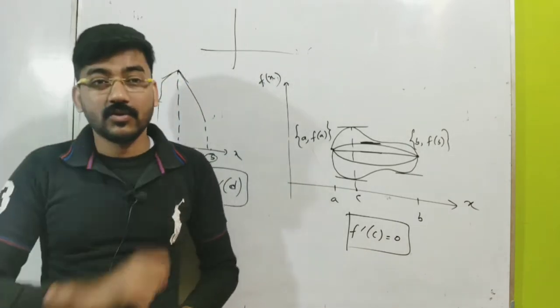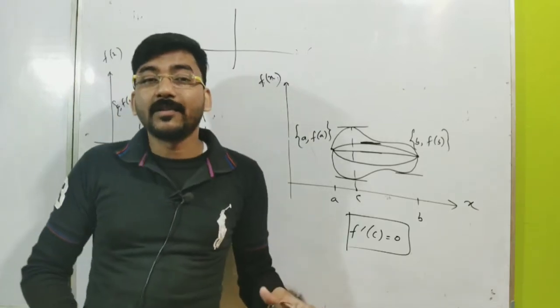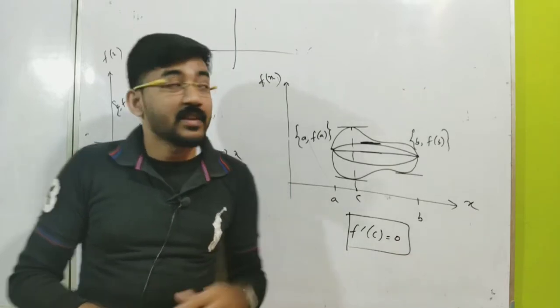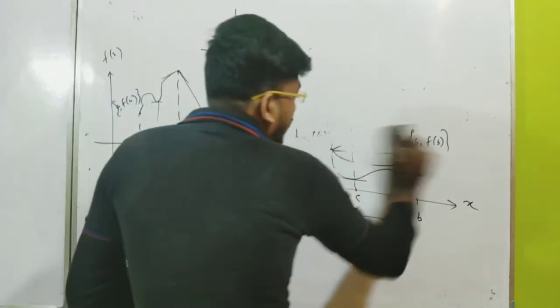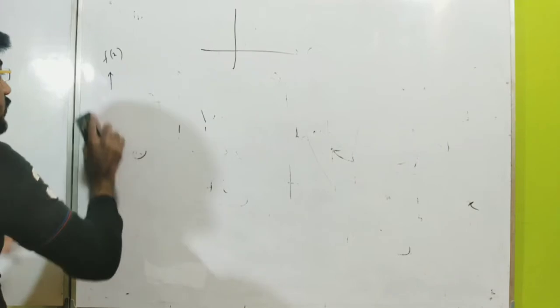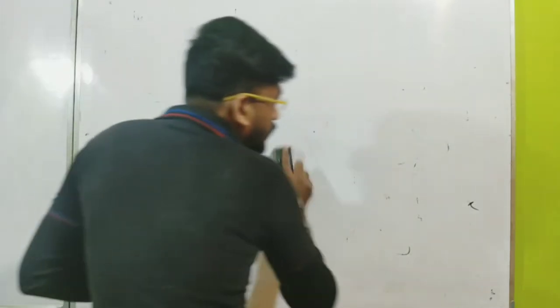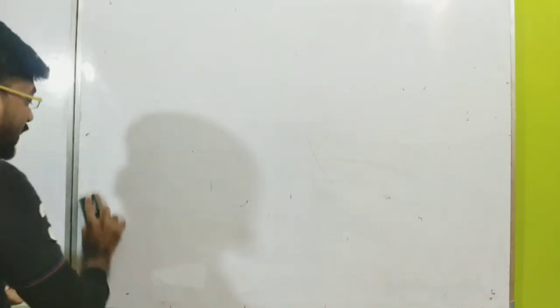So this is the main story about Rolle's theorem, and that's why the function should be continuous and differentiable within this interval. Now let me choose some function which we will encounter in problems. Instead of these graphical things, let me choose some real valued function. Let me choose a very well-known function that will describe the thing better.